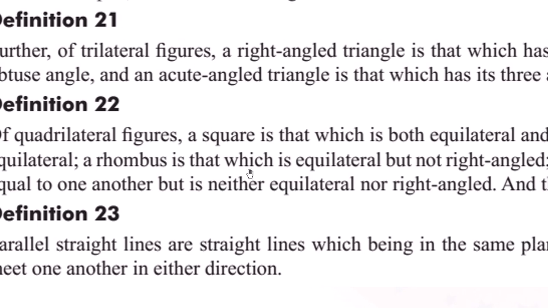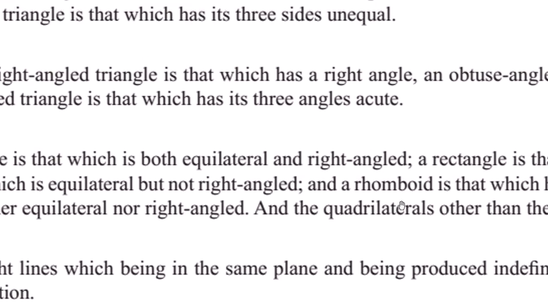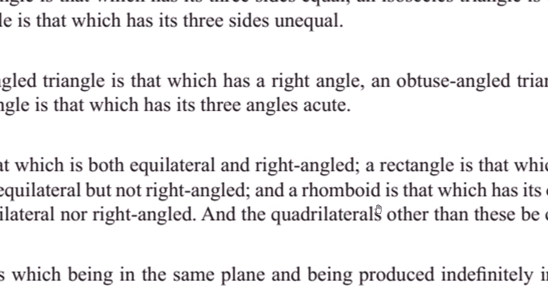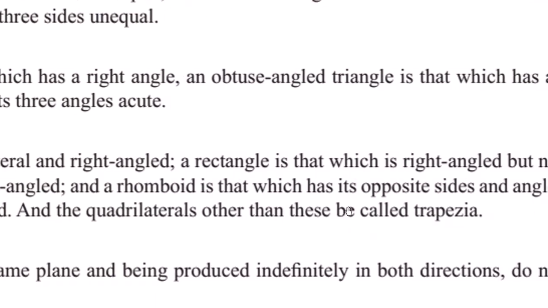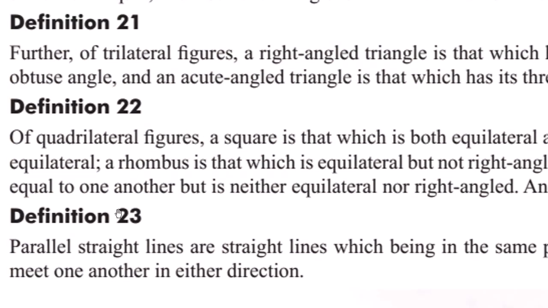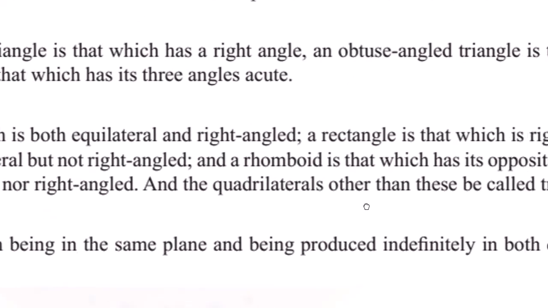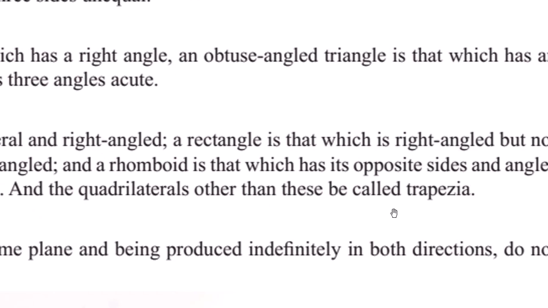Rhombus is that which is equilateral, all sides are equal but all angles are not right angle. And rhomboid is that which has its opposite sides and angles equal to one another, but neither equilateral nor right angle. And the quadrilaterals other than these be called trapezia.